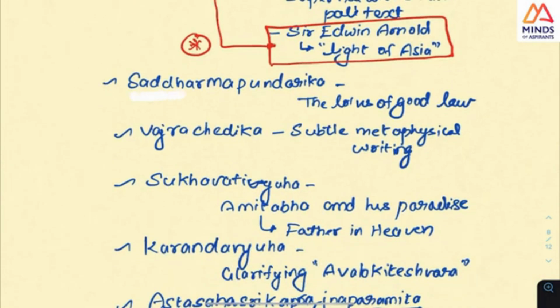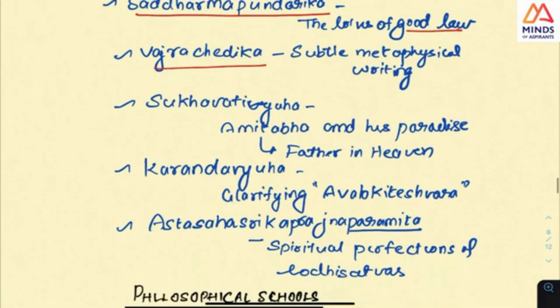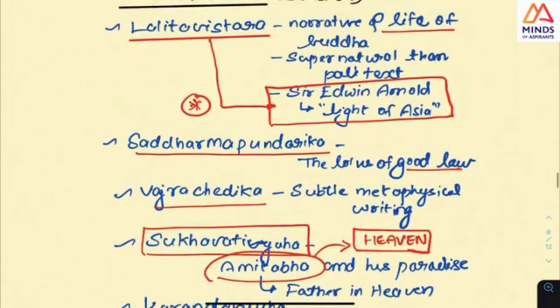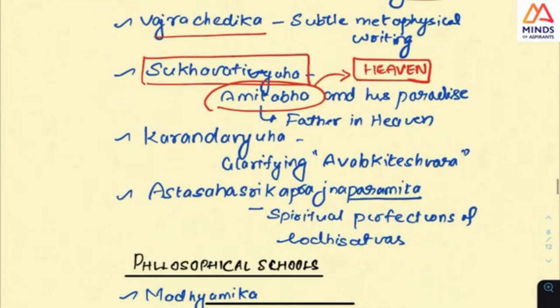And Saddharma Pundarika, the lotus of the good law, and Vajracchedika, which is metaphysical. And then see Sukhavati Vyuha. If you think about it, in that there is a concept called Amitabha. Amitabha is like the father of heaven. As I told you, there is a father of heaven. This concept of heaven and paradise is kind of a Christian concept, and there is a concept here also. So Amitabha means father of heaven. And these are all important books in Mahayana.